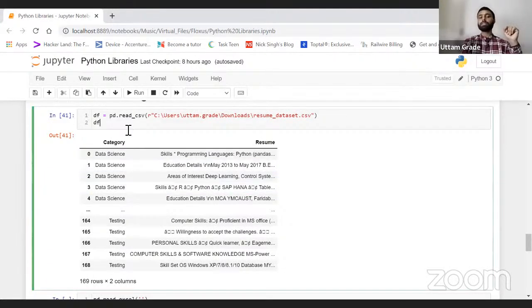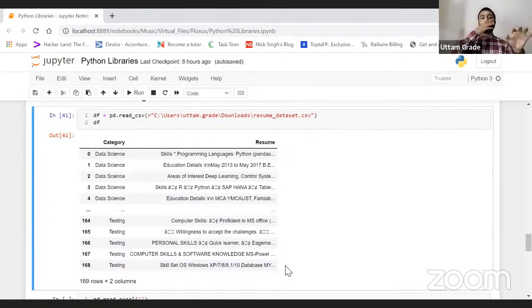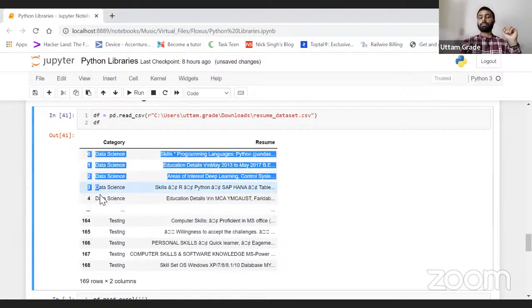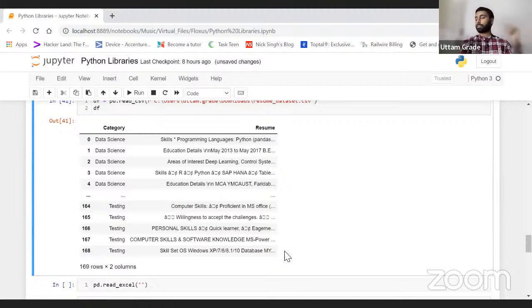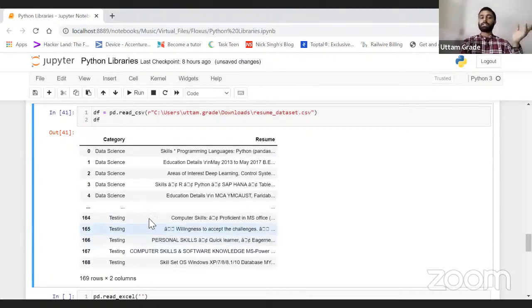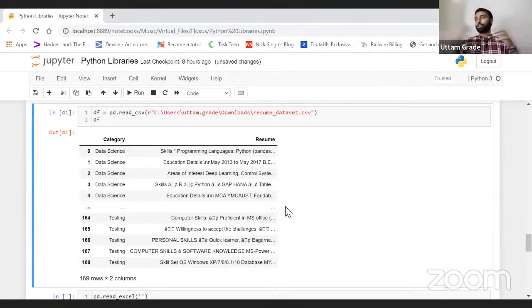It shows in a proper format, like the way we have in Excel. Pretty simple. With the help of head you can see it this way as well. There are some records which are not visible. It shows the top 5 records and the last records at the end, but what about the records in between? By default it will not show you the whole data frame.